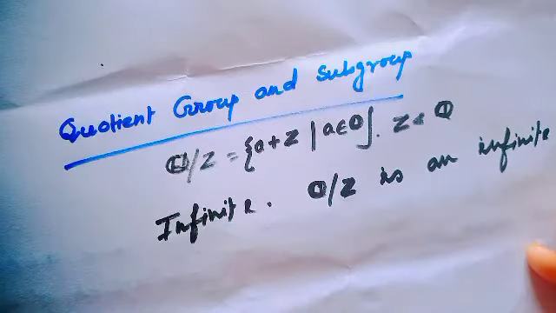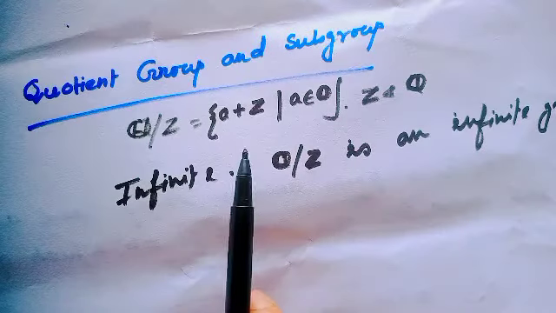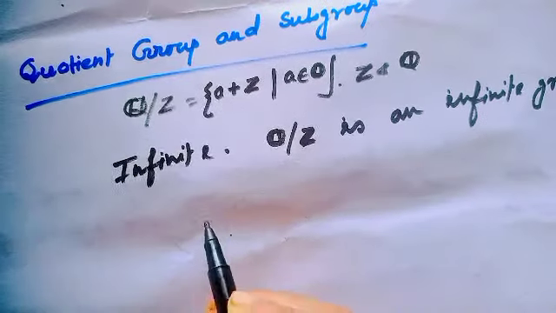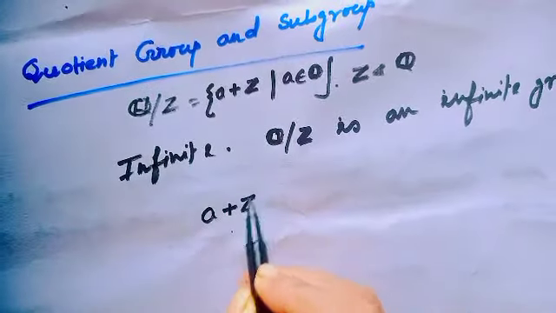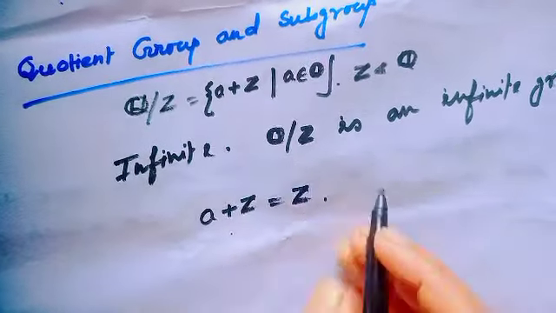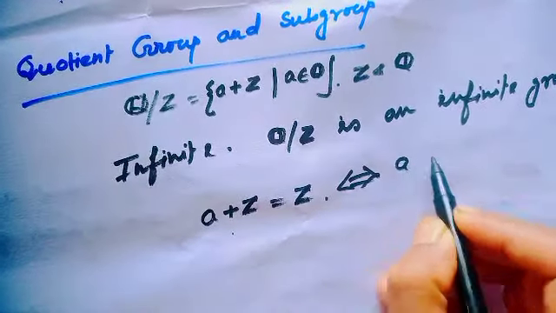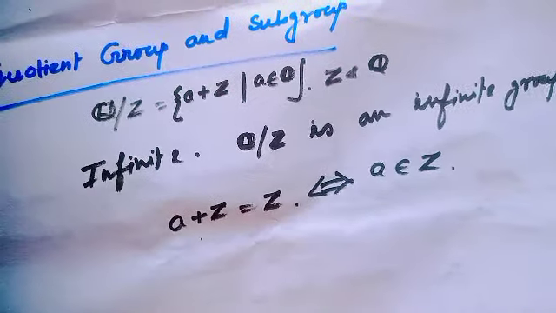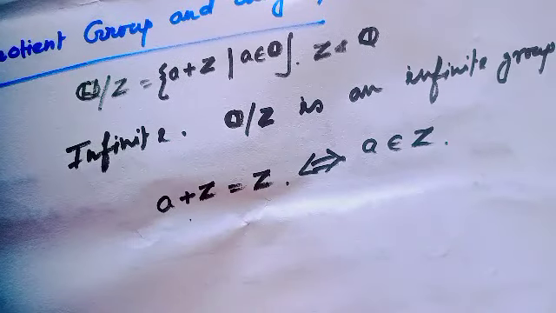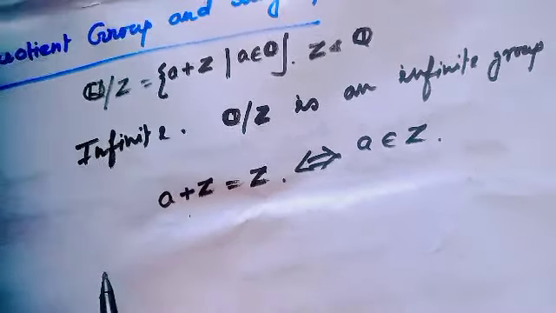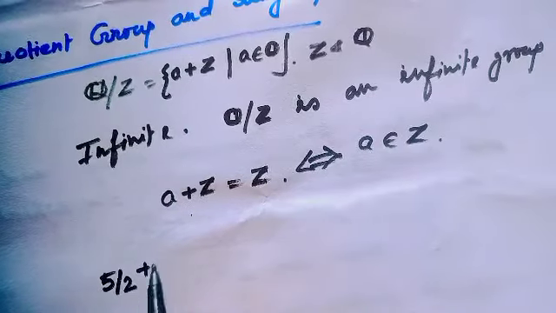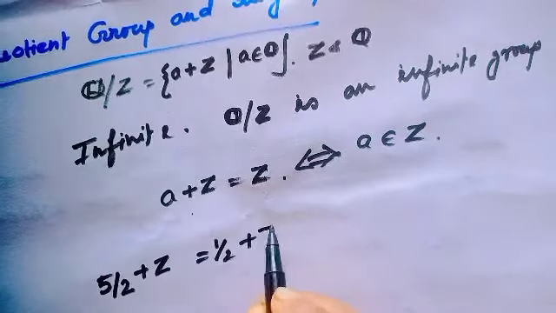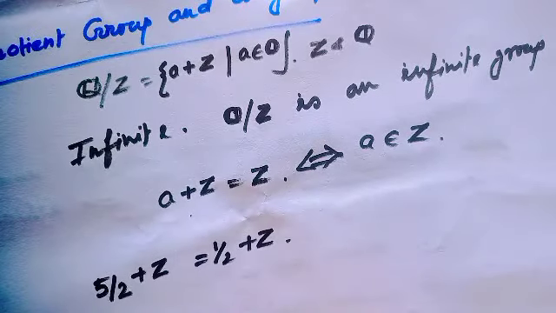Okay? Well, an element of Q mod Z looks like A plus Z, and A plus Z equals the whole integer Z if and only if A belongs to the integers. Are you getting? Okay. As for example, if we consider the element 5 over 2 plus Z, this is actually equal to half plus Z. How is it possible?